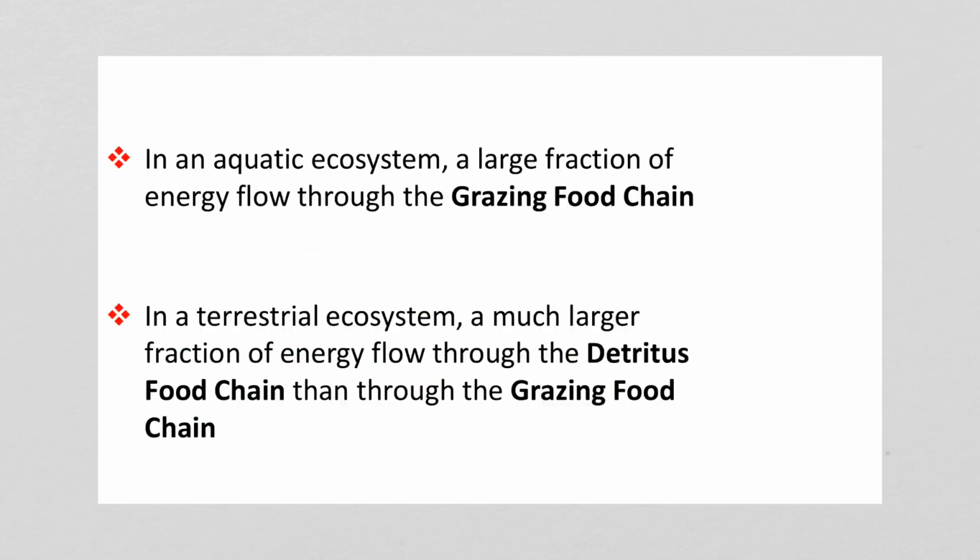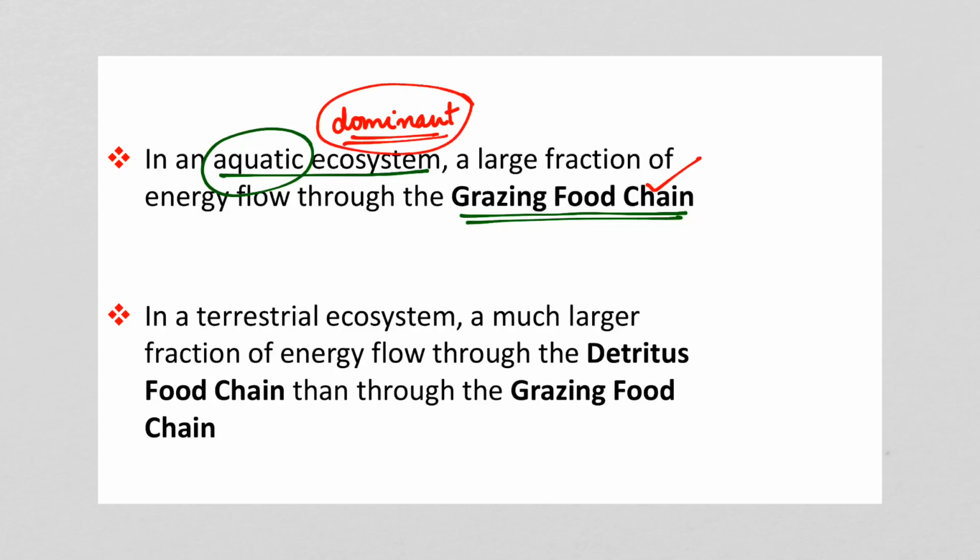Next, in an aquatic ecosystem, a large fraction of the energy flows through the grazing food chain. So in an aquatic ecosystem, the dominant kind of food chain is the grazing food chain, which starts with the green plants living in the aquatic ecosystem. Now, in case of a terrestrial ecosystem, a much larger fraction of energy flows through the detritus food chain than through the grazing food chain.